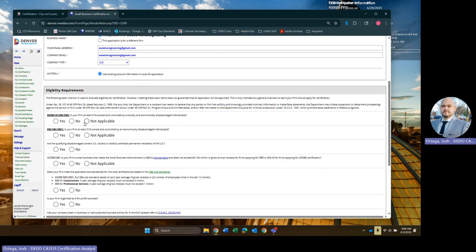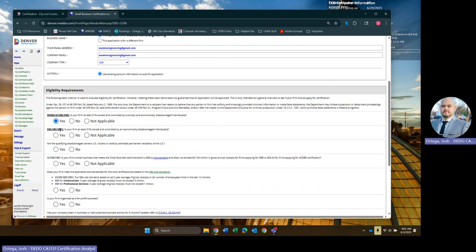Those are typically individuals that are women of any race or ethnicity, or males that are Black, African American, Hispanic, Latino, Asian American, Pacific Islander, Native American, or Indigenous, any of those. And we can take some training classes on what the full definition of all those different social classes are. And then we'll talk about economically disadvantaged with your PNW. So we know that Lando is, we can click yes.